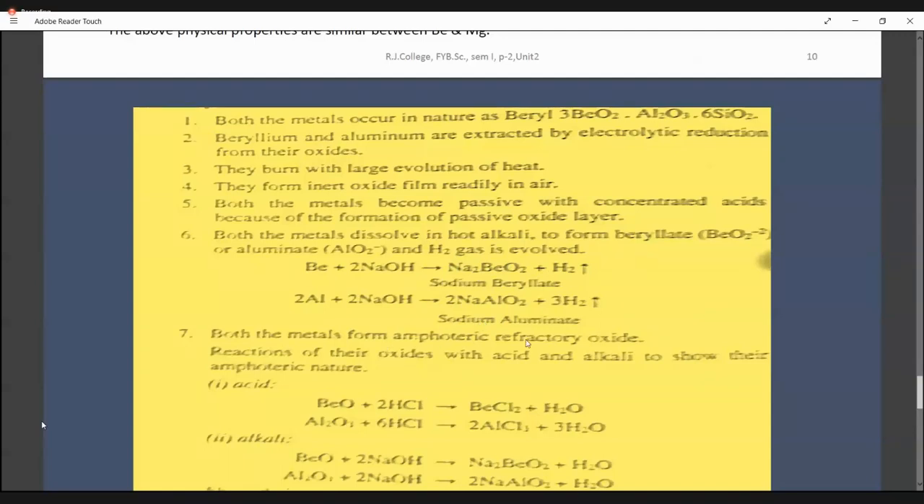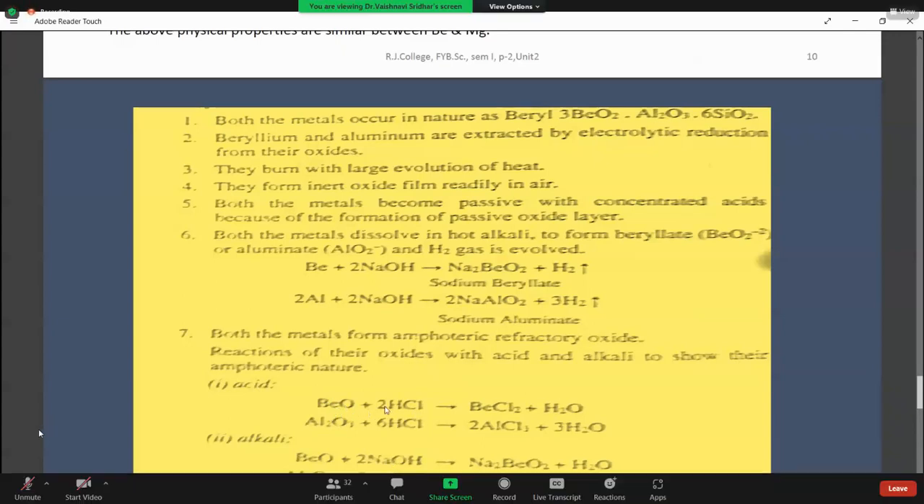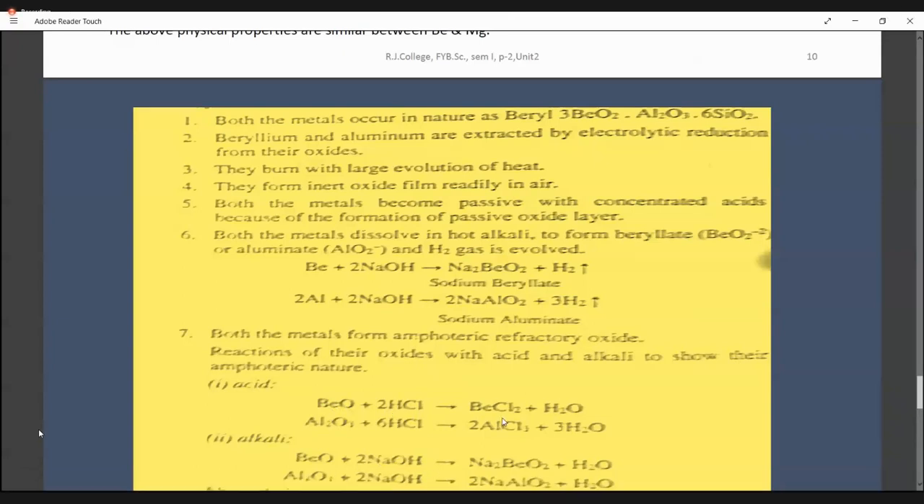Both these metals form refractory oxides, and both are amphoteric in nature. What is amphoteric? They will react with acid also, and they will react with alkali also. The metal will react only with alkali, not with acid. Whereas the metal oxide, aluminium oxide or beryllium oxide, is amphoteric. It will react with acid as well as with base. When it reacts with acid like HCl, it forms a salt, beryllium chloride, aluminium chloride. When it reacts with a base or an alkali like NaOH, it forms sodium beryllate, that is also a salt, sodium aluminate.